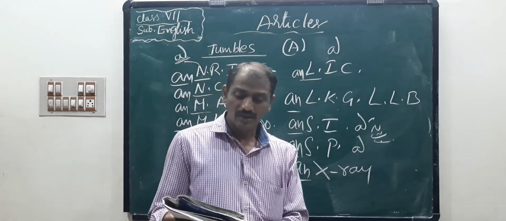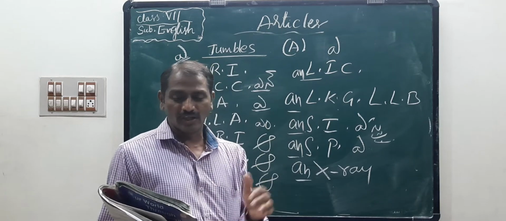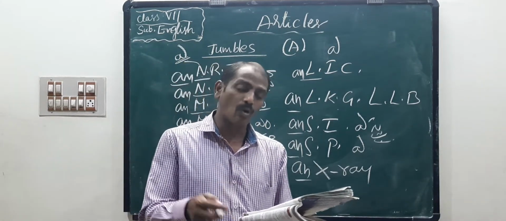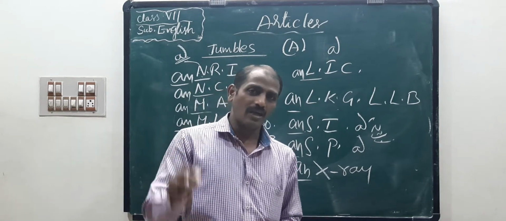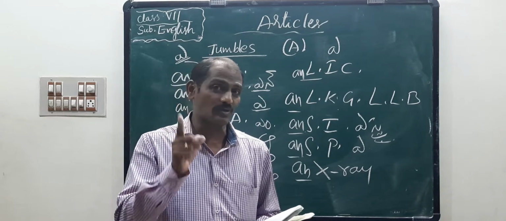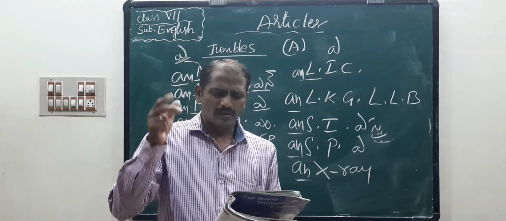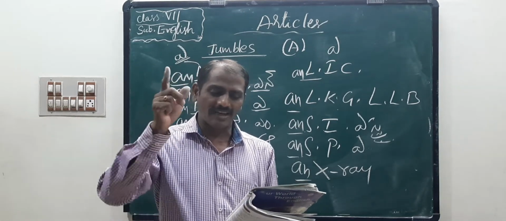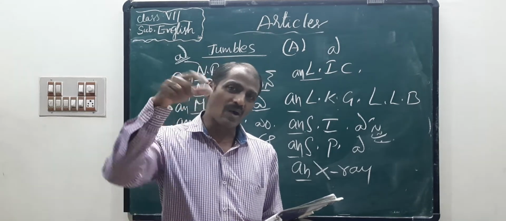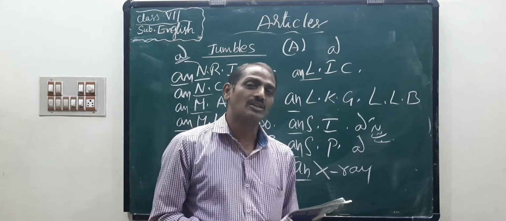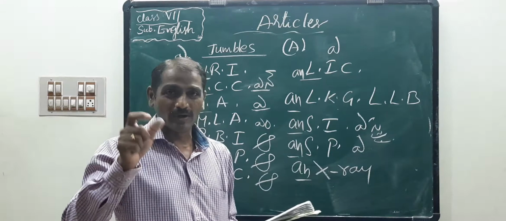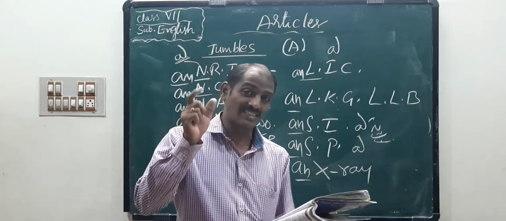Okay, now children, Roman 3, page number 13. There are some ten examples. I am going to read them and give the answers along with you, but the explanation is very important. Listen to the explanation, not just the answer. In 1987, MS Swaminathan was awarded dash Raman Magsaysay Award. A particular award is mentioned in the sentence, so we should write the article the: the Raman Magsaysay Award.